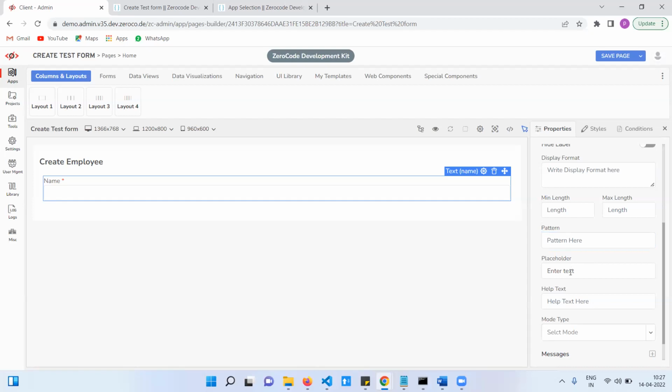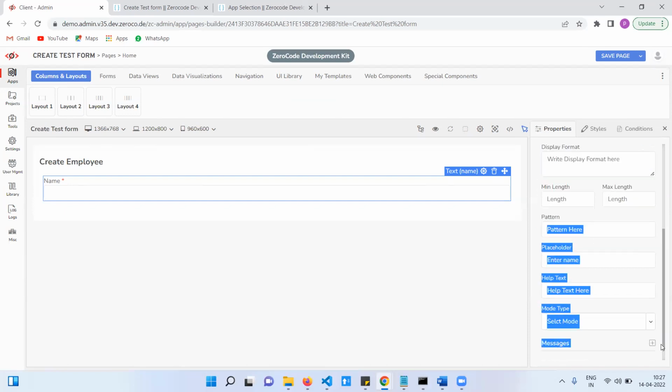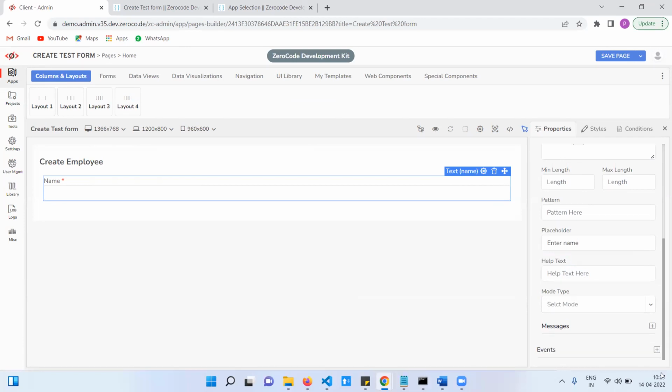And placeholder, enter text means enter name, and I am removing the default name as well. The default is enter name, I mean the placeholder.